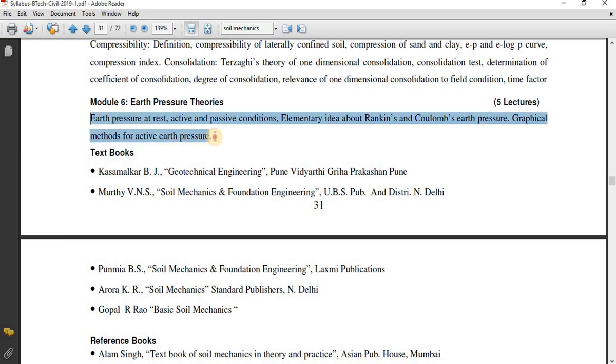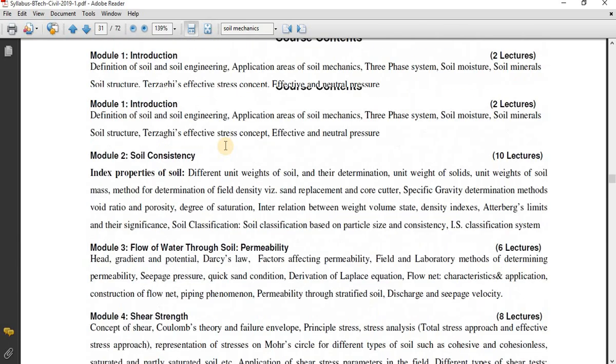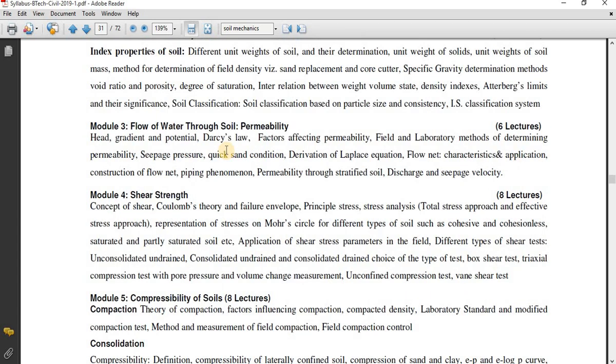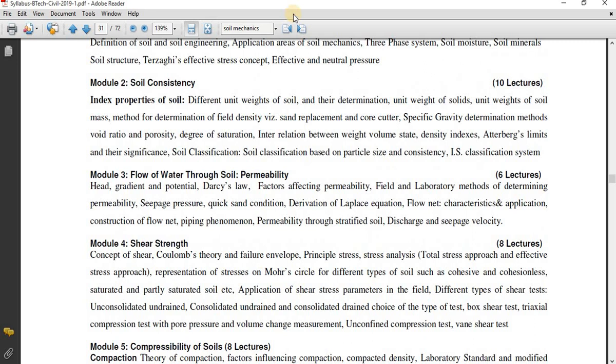So how to find out the amount of earth pressure which is getting induced on the earth retaining structures, we are going to study in module number 6. Generally, you can see your syllabus can be divided into two parts. One is index property, another one is engineering property. First and second modules cover index property. Third, fourth, fifth and sixth modules are going to cover engineering properties of the soil. So it is very simple.